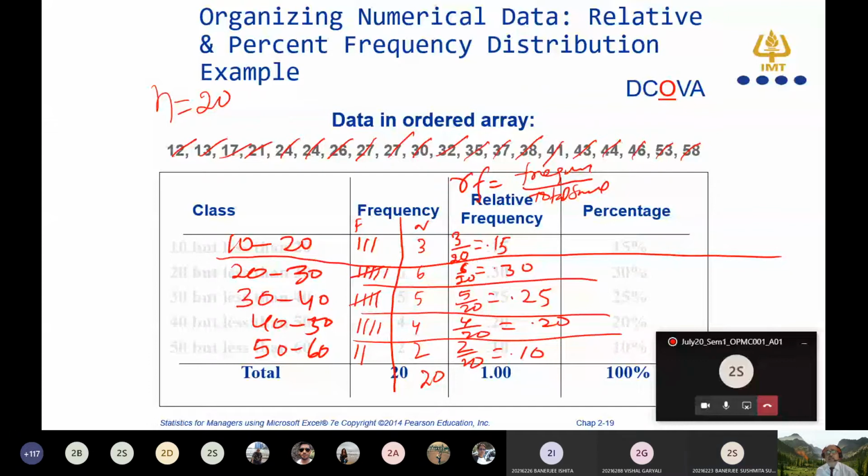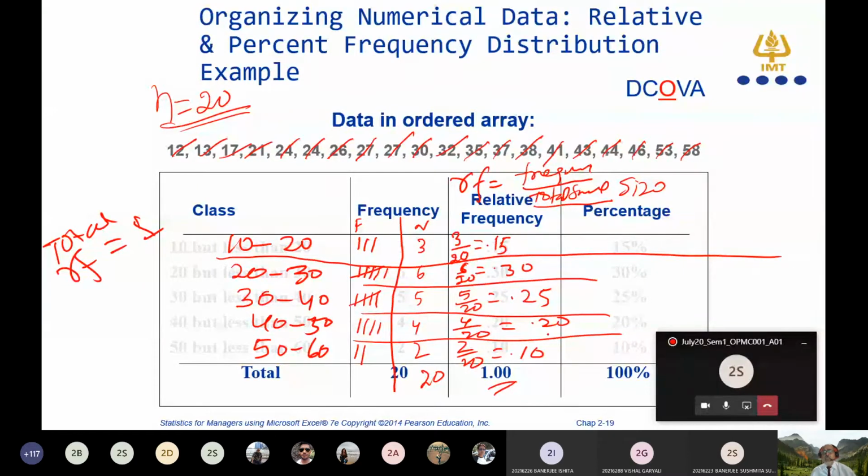Why 20? Because the formula for relative frequency is frequency divided by total sample size. And what is your total sample size? 20. Am I right? So frequency of the pertinent class divided by total sample size is called relative frequency. And if you add the total of all the relative frequency, it has to be equal to 1. Am I clear? If you add all these, it is equal to 1.